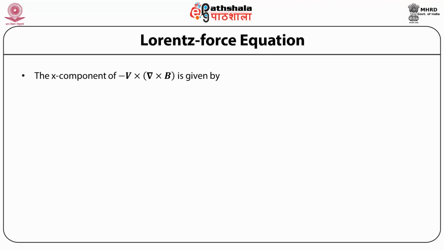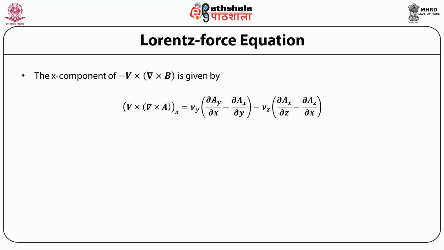Therefore, the x component of the equation of motion is m x double dot equal to q times minus d phi by dx minus 1 upon c dAx by dt plus 1 by c times the x component of v cross B, where B is curl of A. The x component of v cross curl of A can be easily calculated, and we find that it is given as vy into (dAy by dx minus dAx by dy) minus vz into (dAx by dz minus dAz by dx).